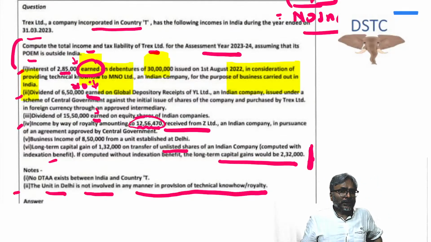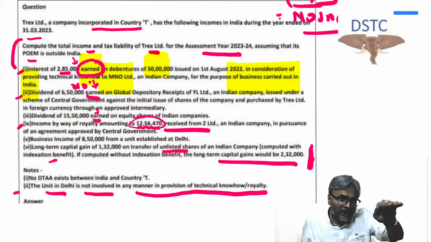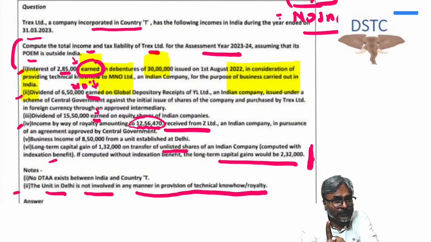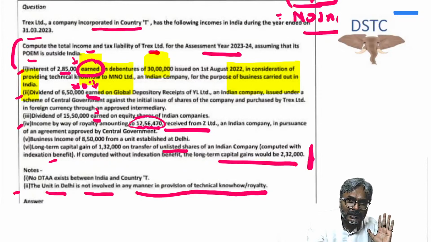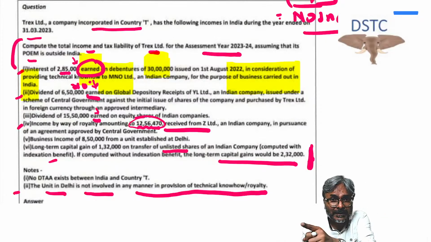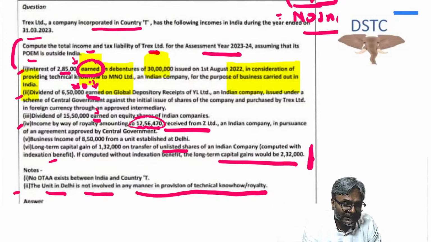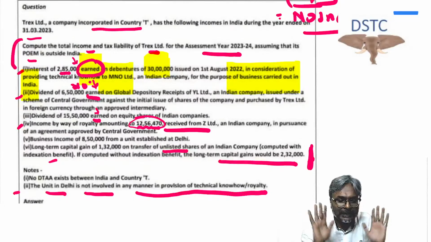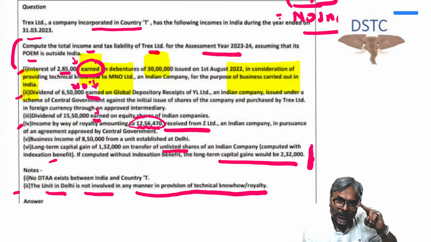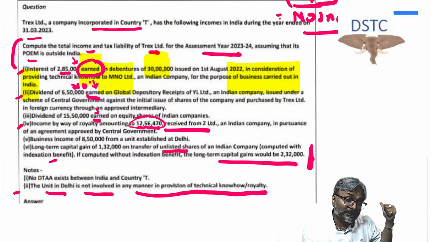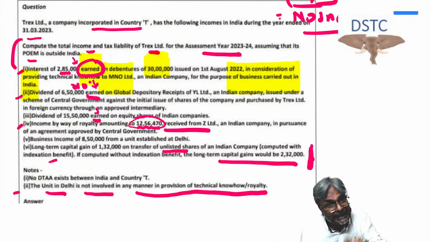So now the catch is like this. If in the question you find that they are giving you earned and then they are giving you received also in the same question, then in that question you will do the gross up of interest. Make an assumption also, assuming that here it is received, so it is assumed that it is after deducting TDS. This assumption needs to be made in the question, students, and then you will do the grossing up. In which question am I talking about it? In the question where both earned as well as received has been mentioned. But in the next Vioni, there was only received, earned was not there. Hence, no grossing up is done.